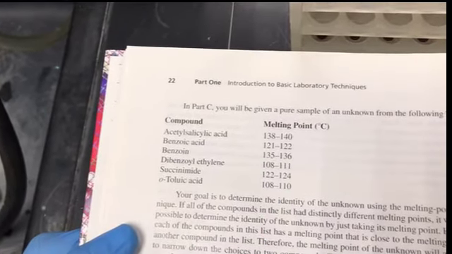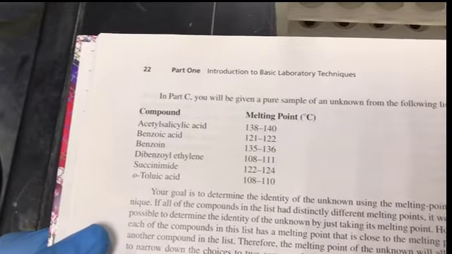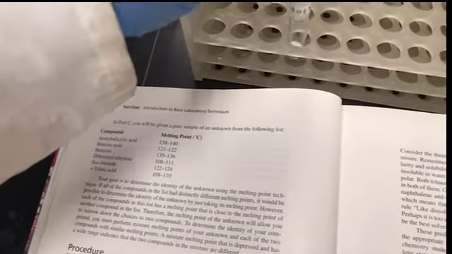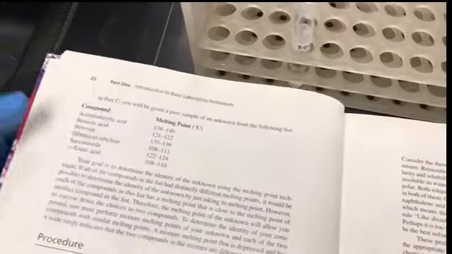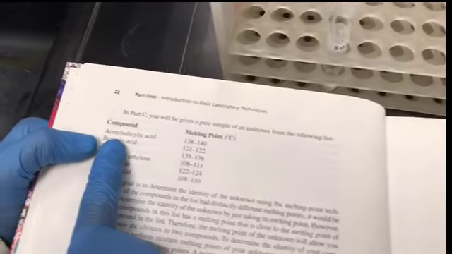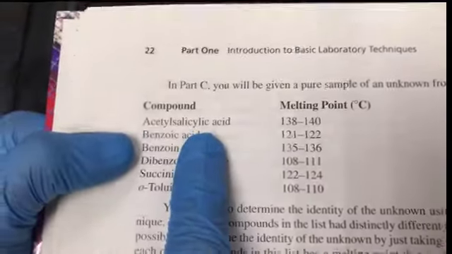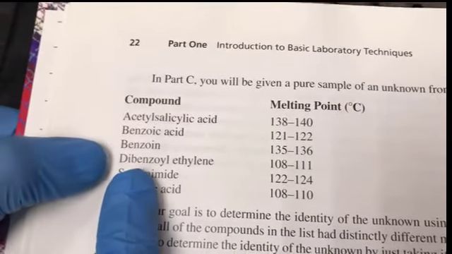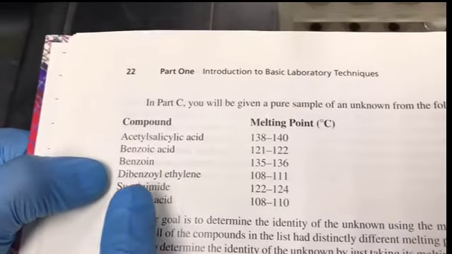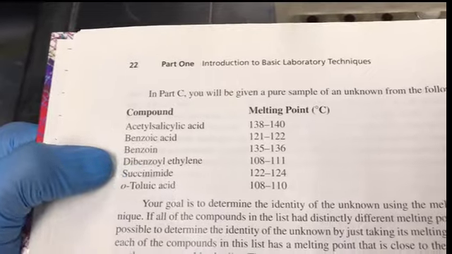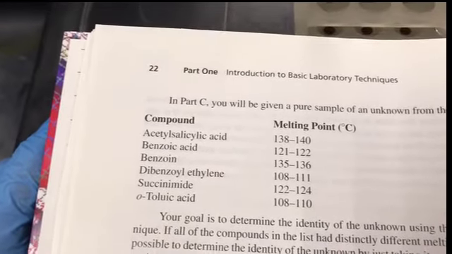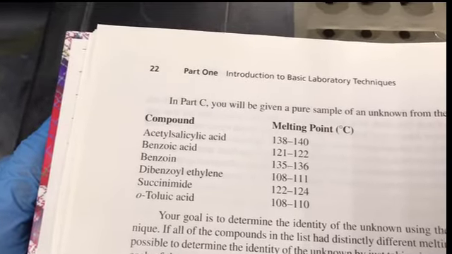So we do a technique called mixed melting point. We take a little bit of the sample and mix it with the known sample of acetyl salicylic acid in one watch glass. In another watch glass, I will mix this unknown with benzoin. And I'm going to record the melting of both mixtures.